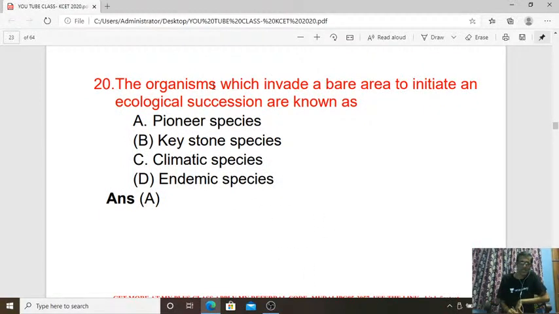Next, the organisms which invade a bare area to initiate an ecological succession are known as what? So the organisms which cover a bare area to initiate an ecological succession are known as pioneer species. That is, species of organism which are going to cover a bare area to initiate an ecological succession. So it is called the pioneer species, first formed species. So the answer is A, pioneer species.